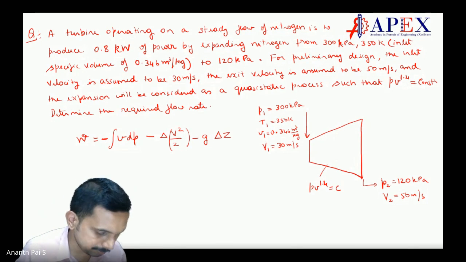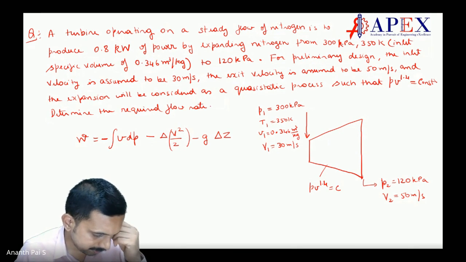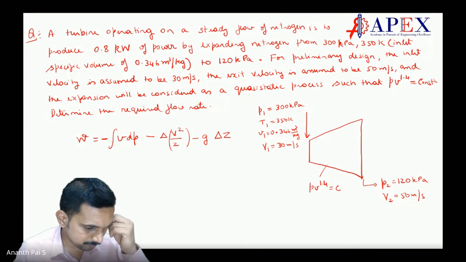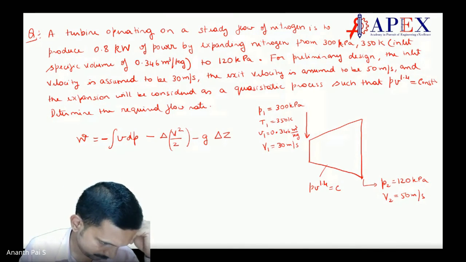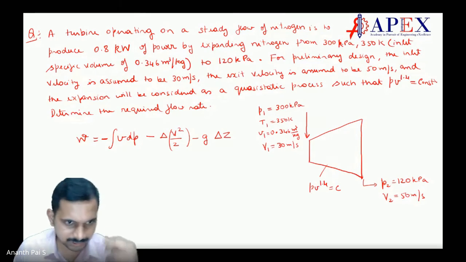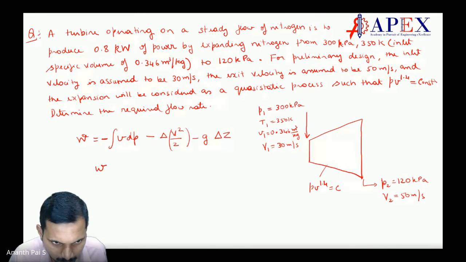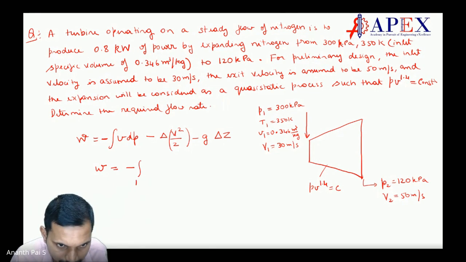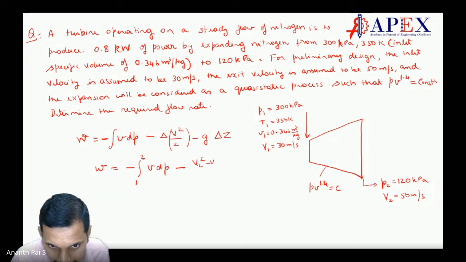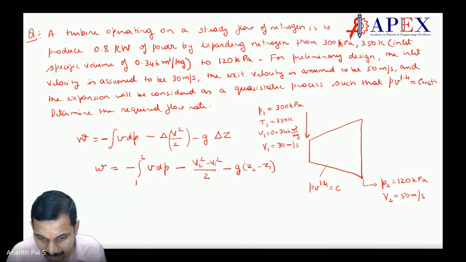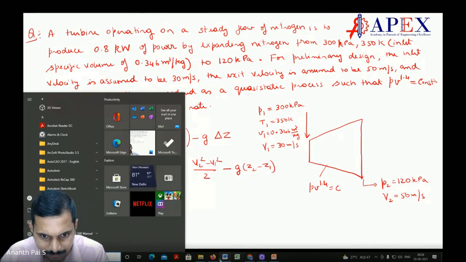Yes, let us go with this. All the doubts I will clarify. W is equal to, I can say, minus of integration from 1 to 2 VdP, minus (V2 square minus V1 square) by 2, minus G into (Z2 minus Z1). Make sense?